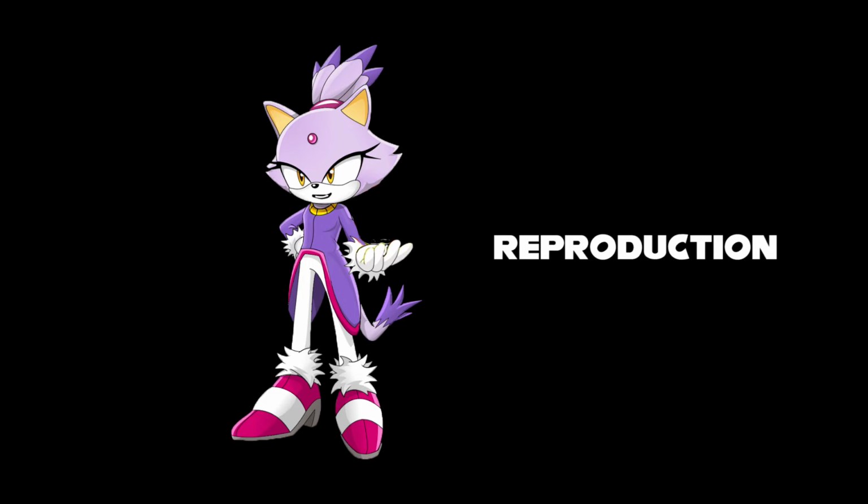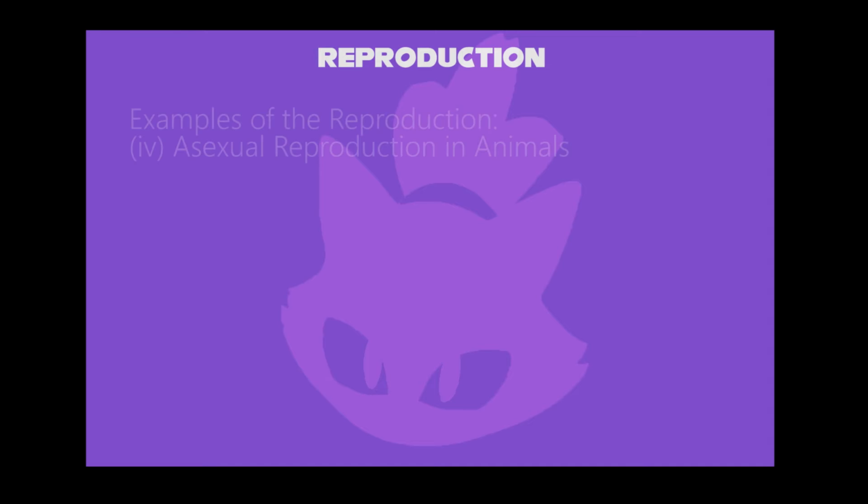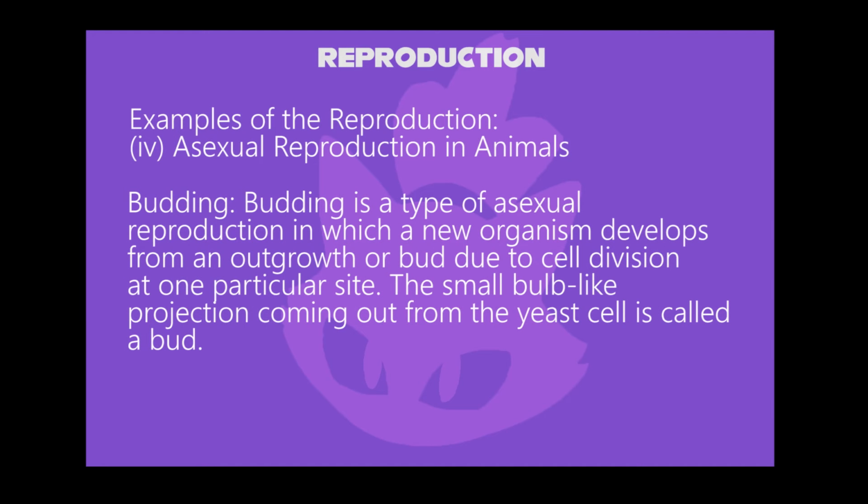We're ready for part 3 now. Here, let's give you 4 types and details. In budding, a new organism develops from an outgrowth or bud due to cell division at one particular site. The small bulb-like projection coming out from the yeast cell is called a bud.